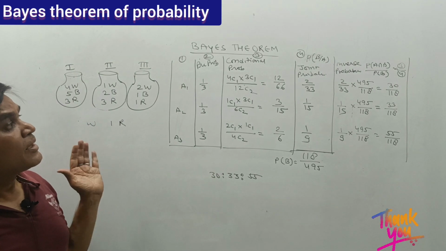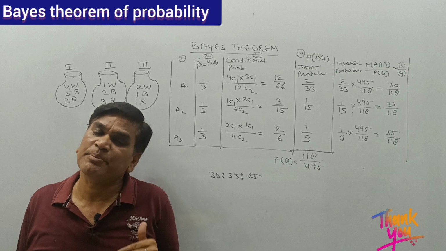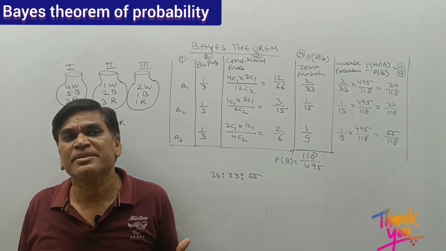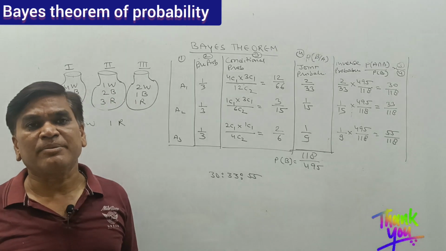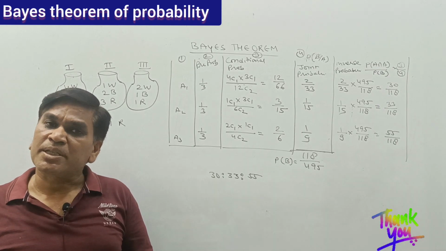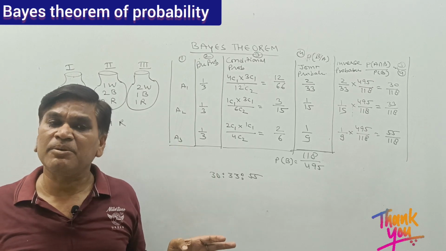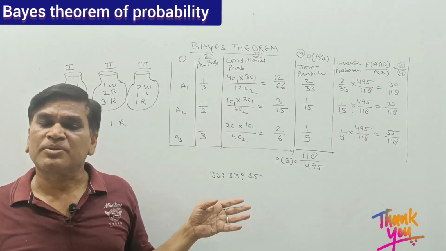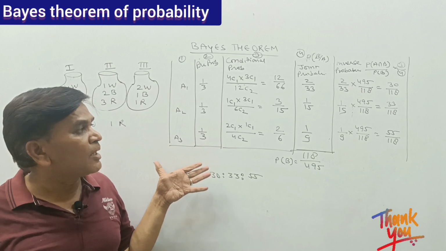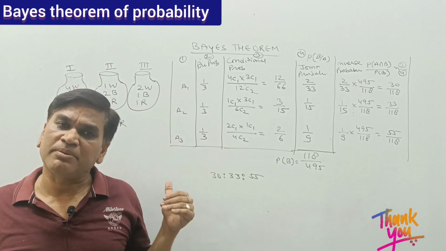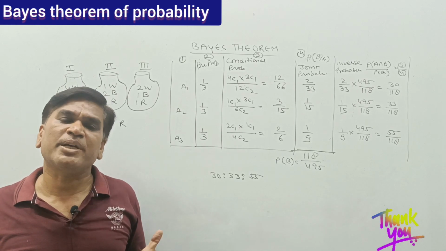It's very simple. In case the conditional probability is already given, then we have to use Bayes theorem of probability. Generally in examinations there is little chance that an examiner will ask about the Bayes theorem. I have never seen a question related to the Bayes theorem in an examination, but it is included in your syllabus, so I have made this video. So I think it's not so important, but you must know how to calculate with Bayes theorem. That's why I have prepared this video. I think with the help of this video you may learn how to use Bayes theorem. Thank you once again.